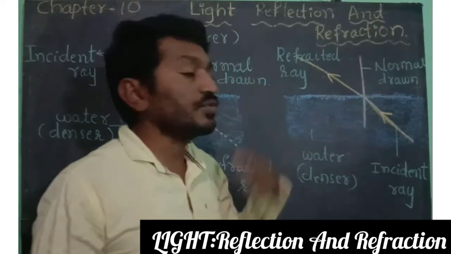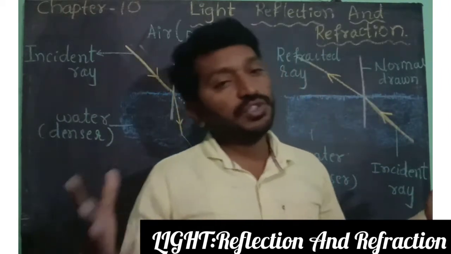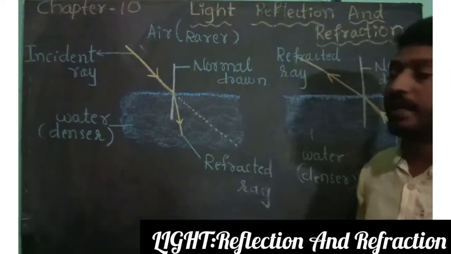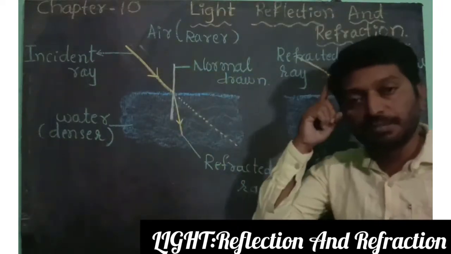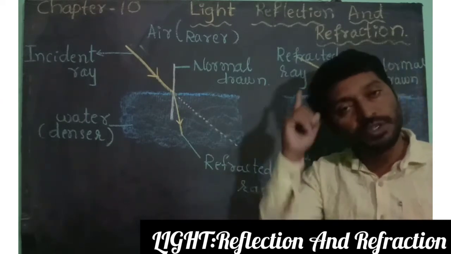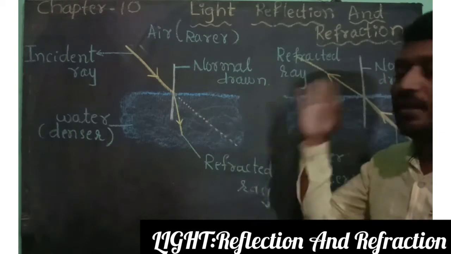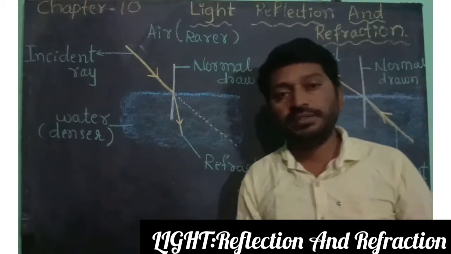So this is called as what? Refraction. So from these two activities we come to know that when the light ray is moving from one medium to another medium, it changes its path, rarer to denser, denser to rarer.